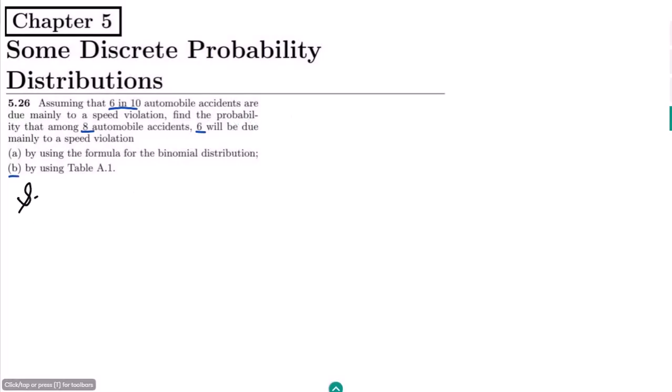So the solution of it is here, and in order to solve it, we can very clearly see that here we have 8 choices, and out of those 8 choices we have 6 which should be true, or which should be the accidents which we want to find out. Okay, so first we have to find out what? We have to find out the probability of accidents. Why? Because this is clearly the problem of the binomial probability distribution.